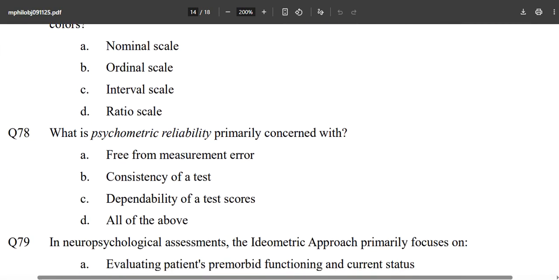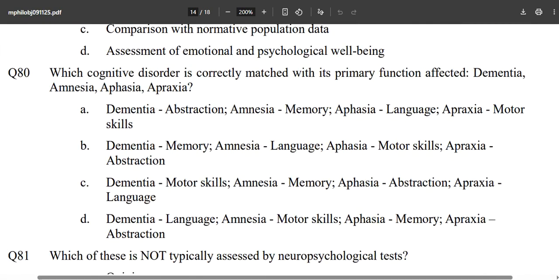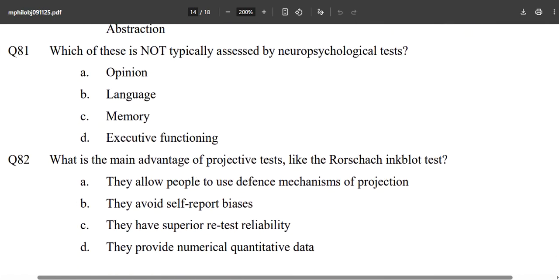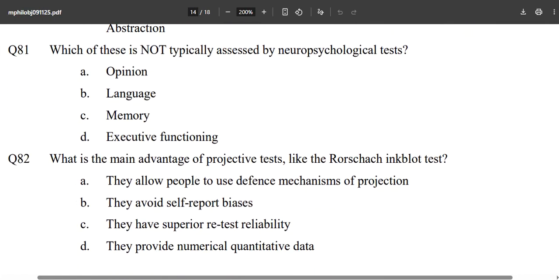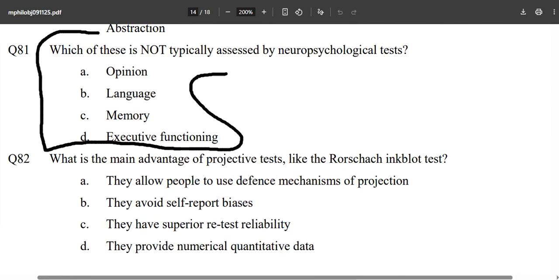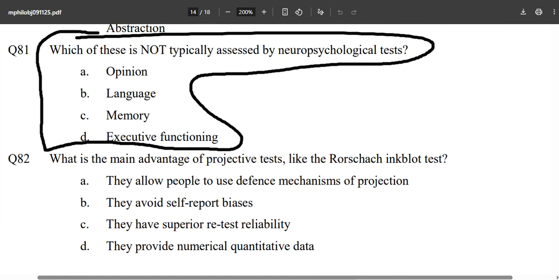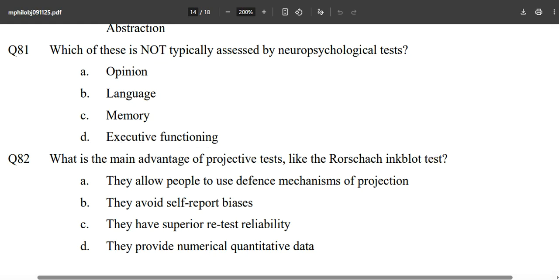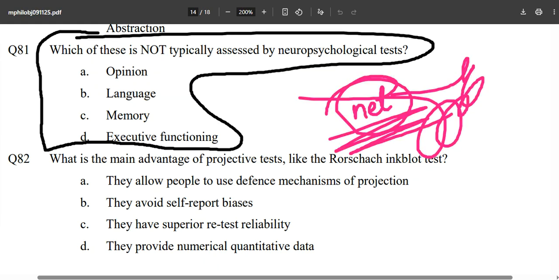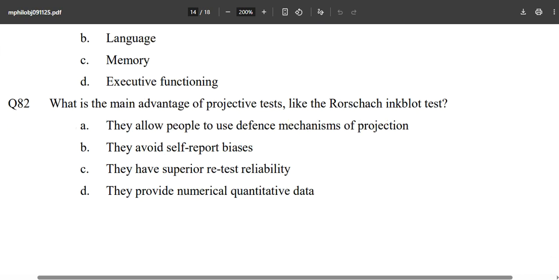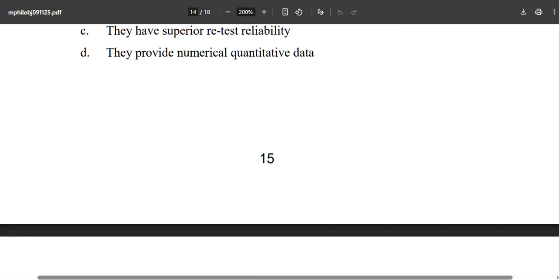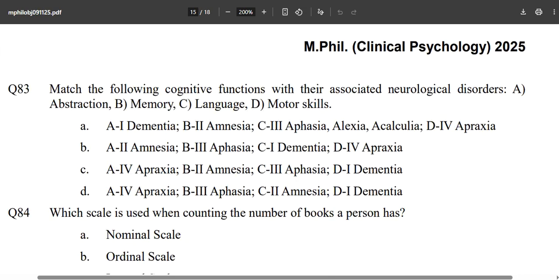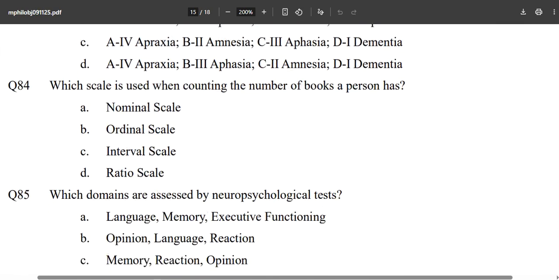And psychometric reliability in cognitive aphasia, dementia, not typically assessed by neuropsychological test. And this is how, if you missed the answer for this, for next time, if you are watching, obviously, then make sure that you do the UGC NET PYQs. Okay, this is one of the UGC NET PYQs, one of those 1500. If you want you can do it, but it is not at all required. If you follow only the framework, then none of this is important.